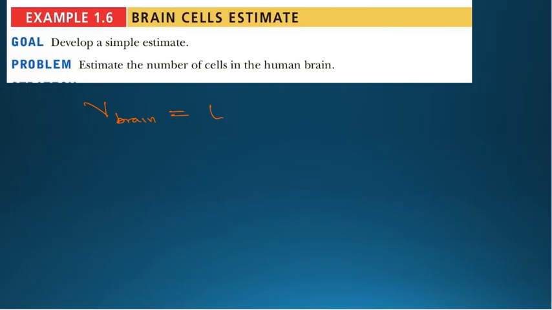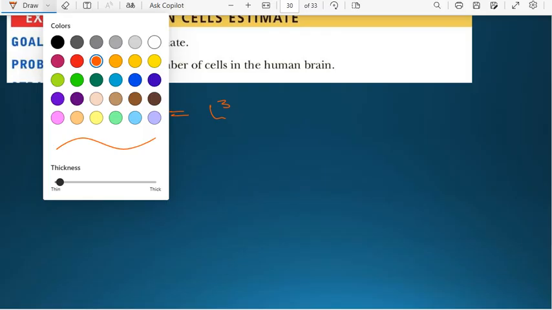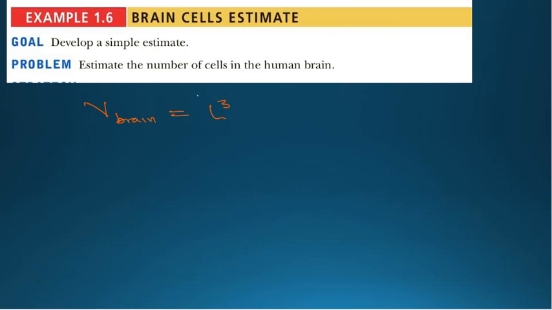From dimensional analysis, we know that volume is L squared there. Let's now estimate the length. You know that the brain occupies the largest part of the head.